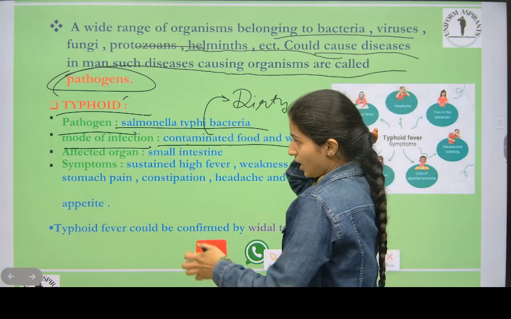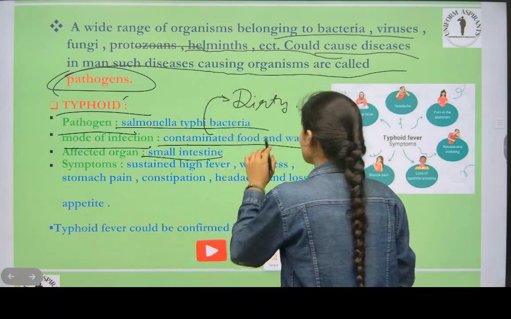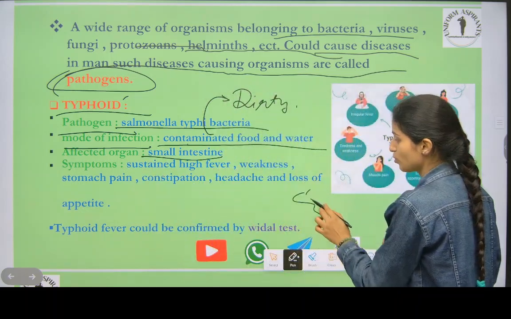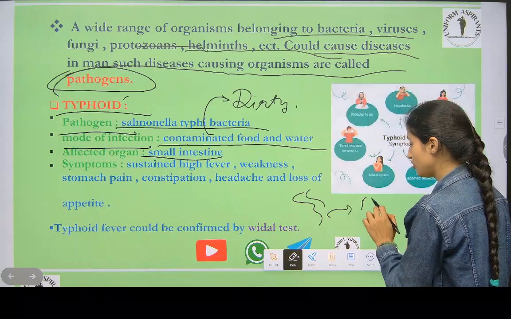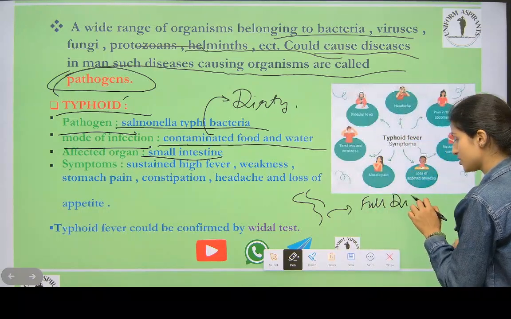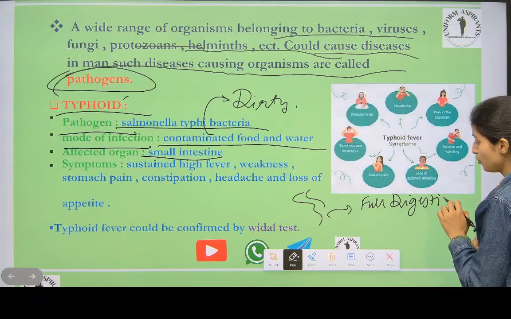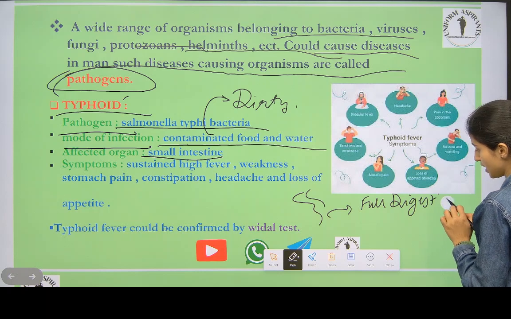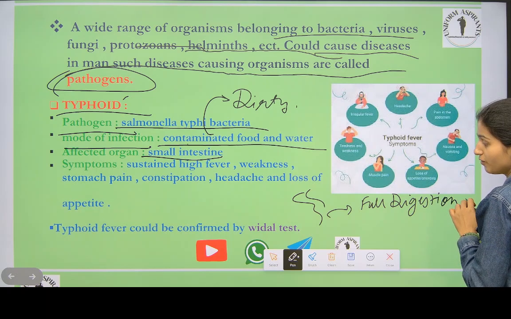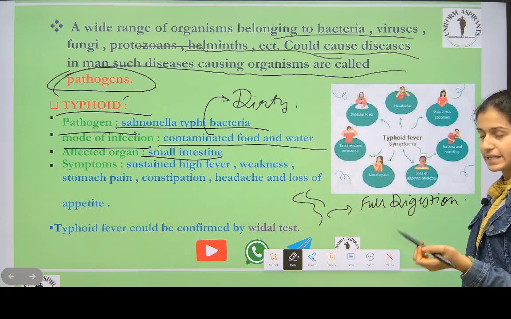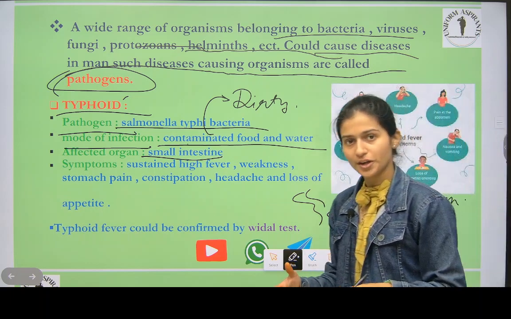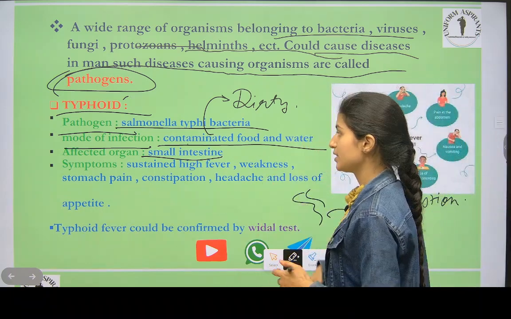Affected organ: small intestine. In the small intestine, full digestion of food takes place.